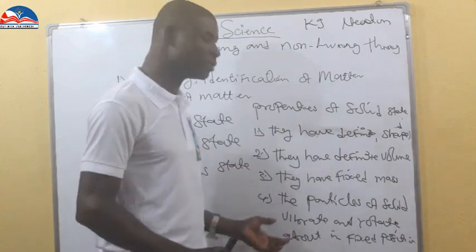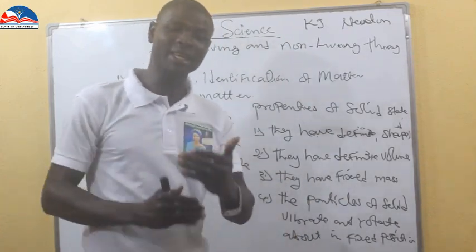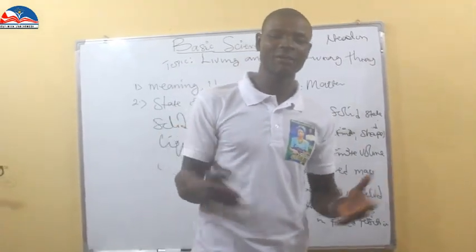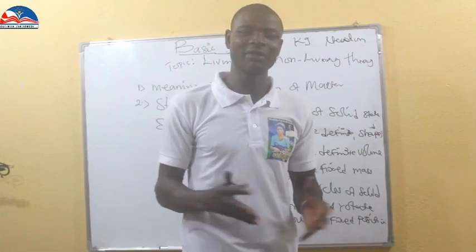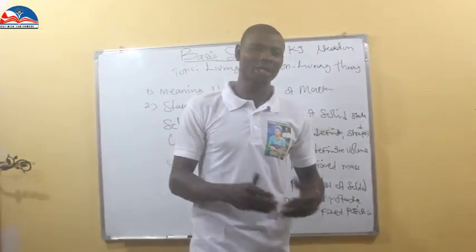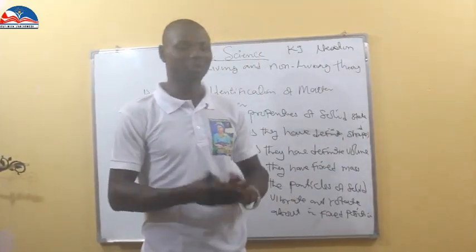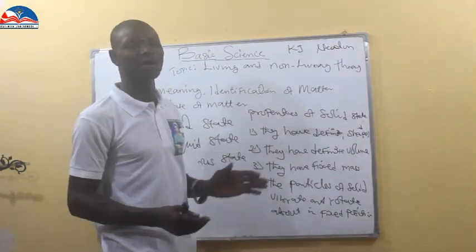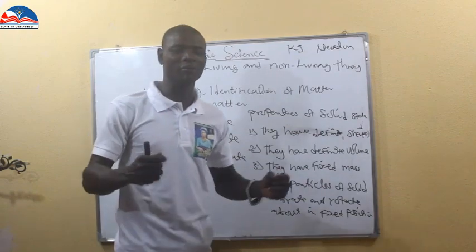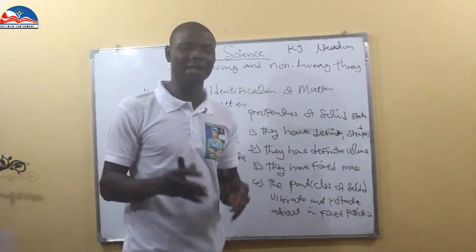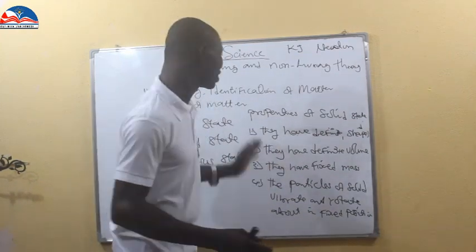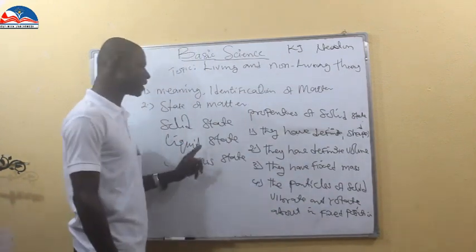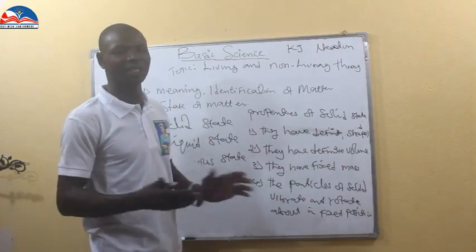Now another thing you can see, when you go further in making research of your book, you will see that they are very dense. Dense means heavy. They are heavy compared to liquid, compared to gas. So these are the properties of solid state of matter. All those matter that are in a solid form, something that has mass and occupies space, that is their properties. Now let's quickly go into the liquid state of matter.